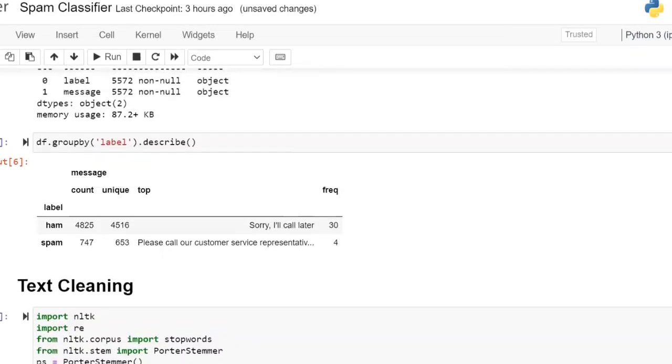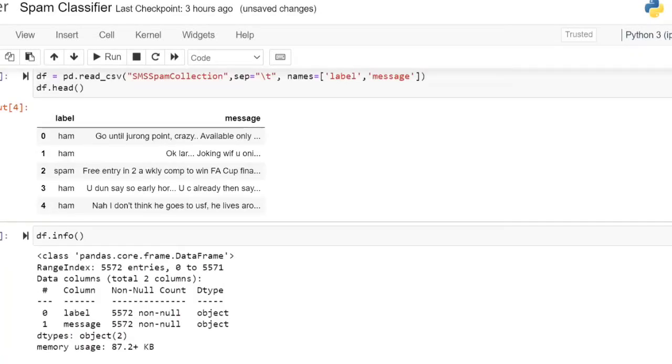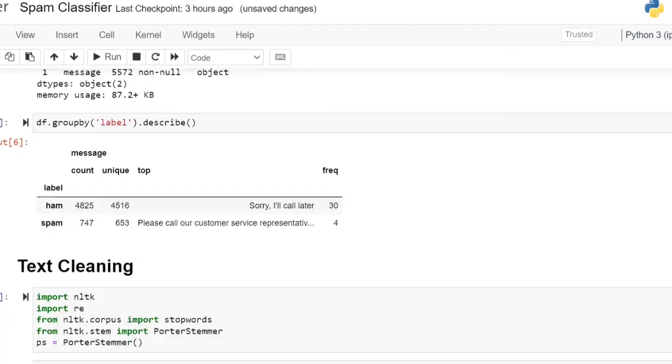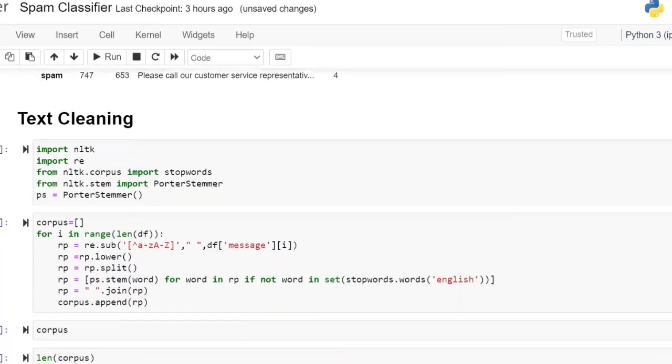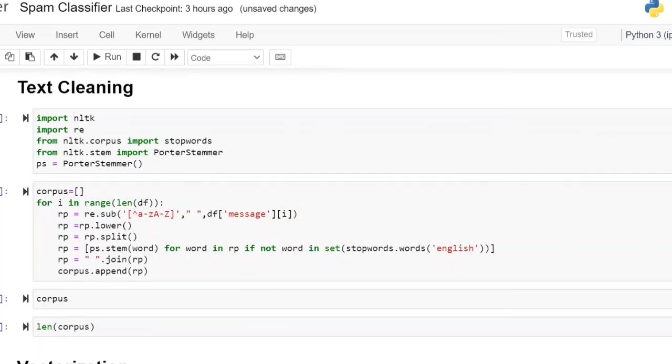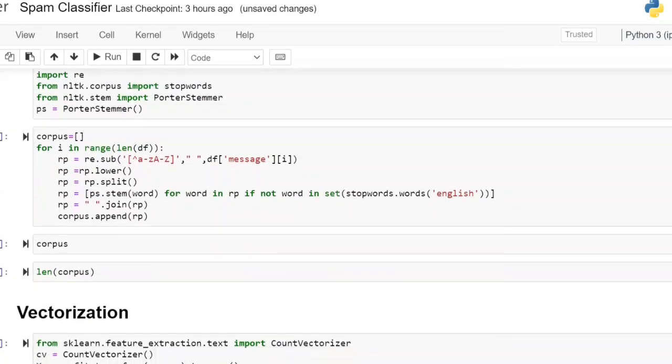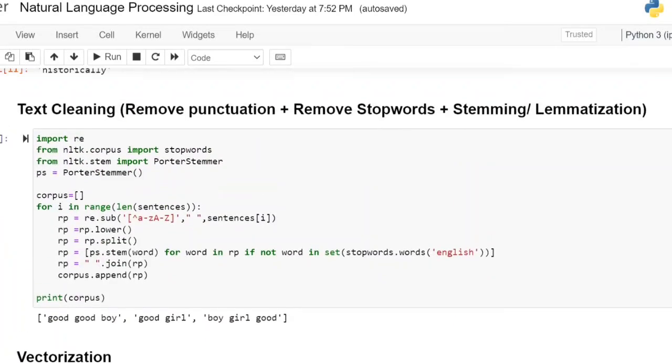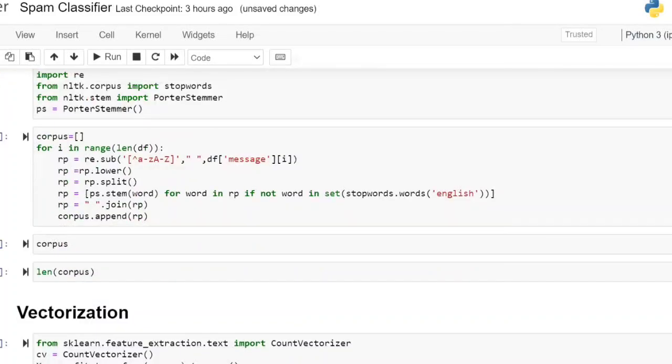Text cleaning. First I have to do the text cleaning. On which part do I have to do the text cleaning? Only the input variable. For the output variable, you only have to do encoding. So I'm applying the text cleaning. After doing the text cleaning, it is the same thing. Whatever I have done in the text cleaning earlier, the same code, I have copy-pasted here.